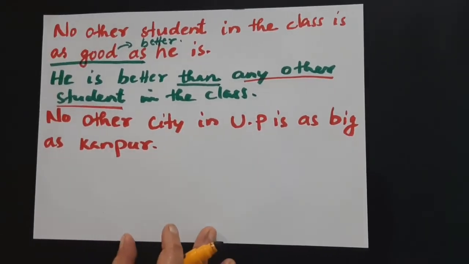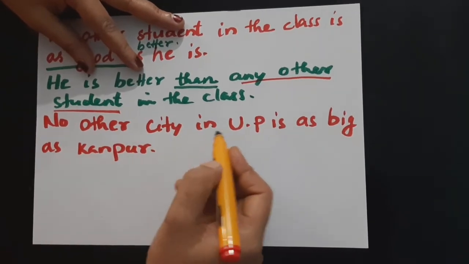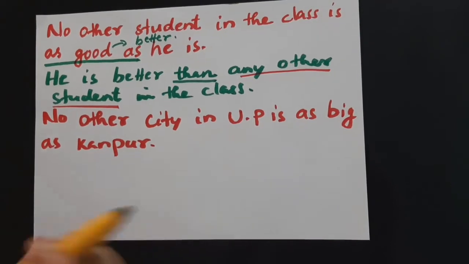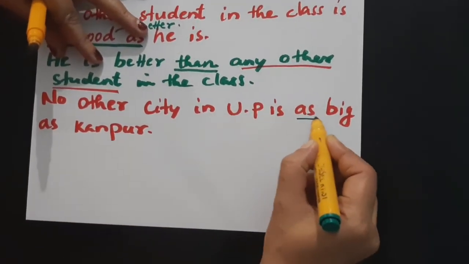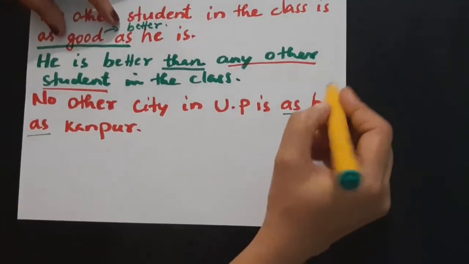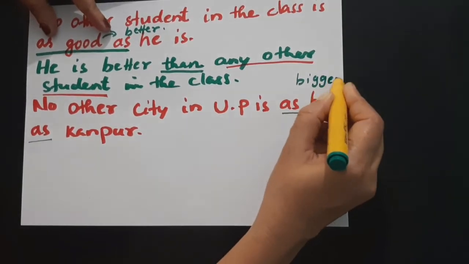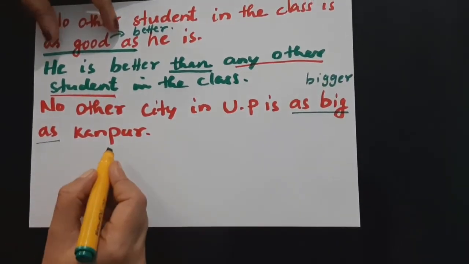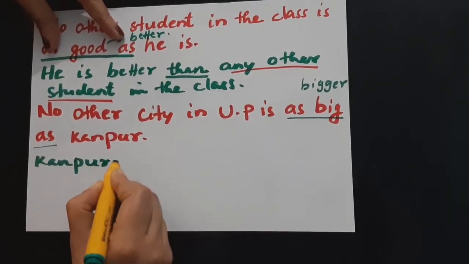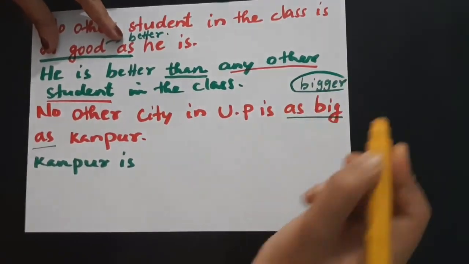Come to the next example. Next up is: no other city in UP is as big as. You have the positive degree here, as big as. So you need the comparative degree, that is bigger. Shall we start with Kanpur? Yes, Kanpur is, what's the comparative degree? Bigger.